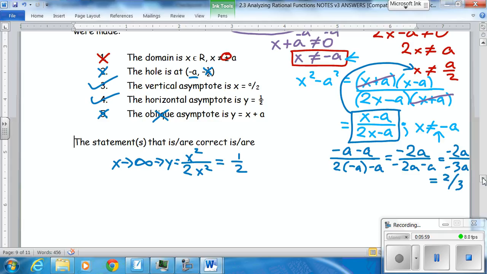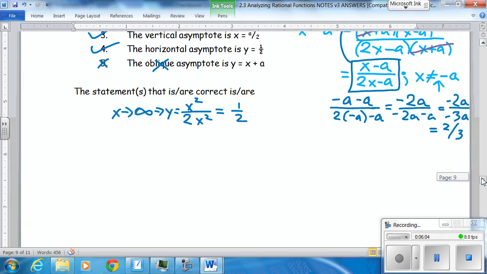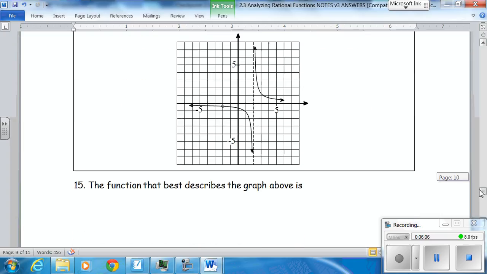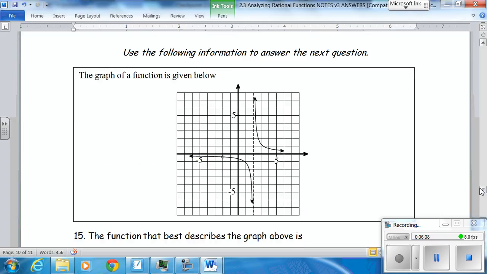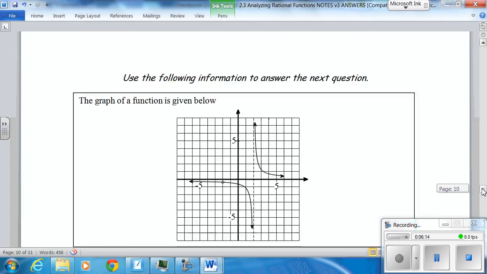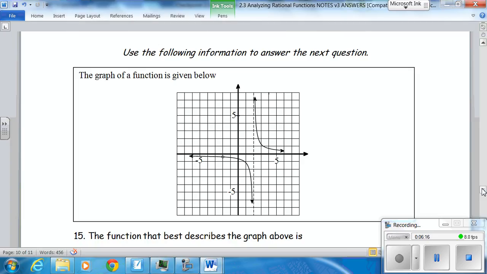Okay, so look at that. If you're having trouble, rewind and look at it again. Now going on to the last question. What if we give you the graph and ask you to work back to the equation? Work backwards, just to be evil. So here's your equation.